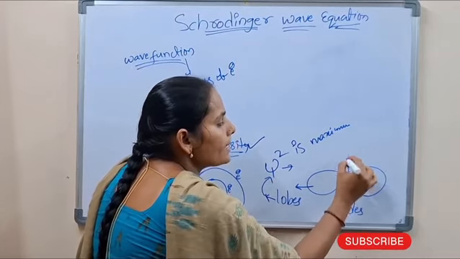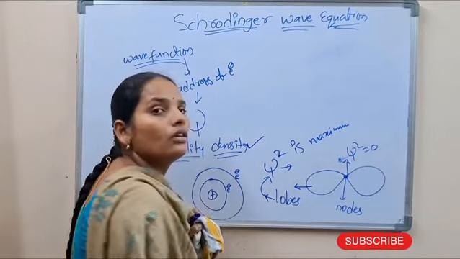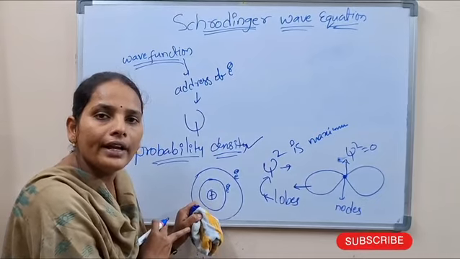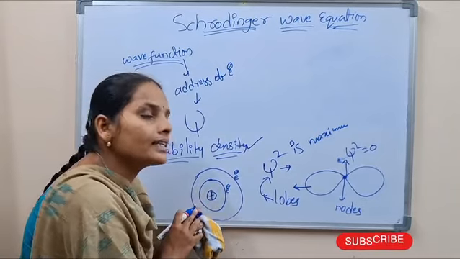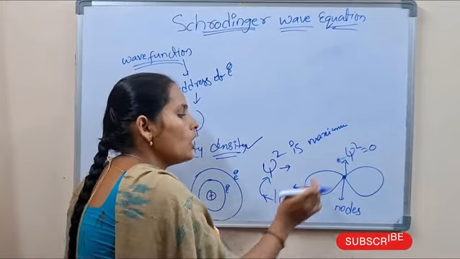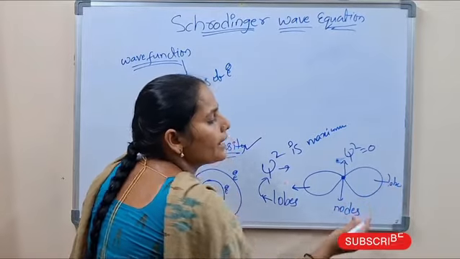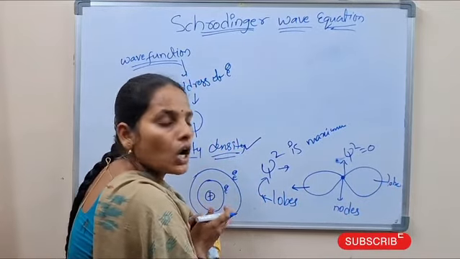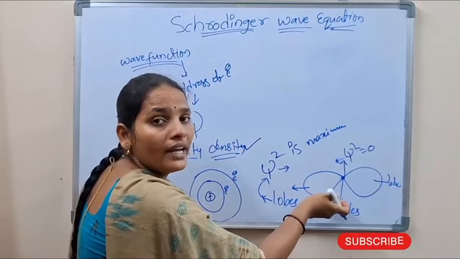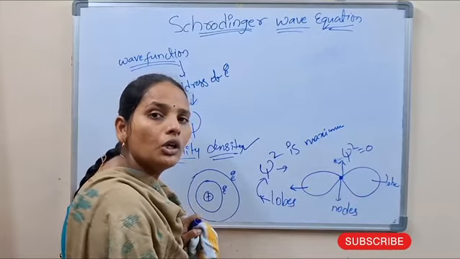Here psi square is 0, which means there is no probability of finding the electron. That region is called a node. The high probability region is called lobes. This is also a lobe. The region where the probability of finding the electron is 0 is the node.